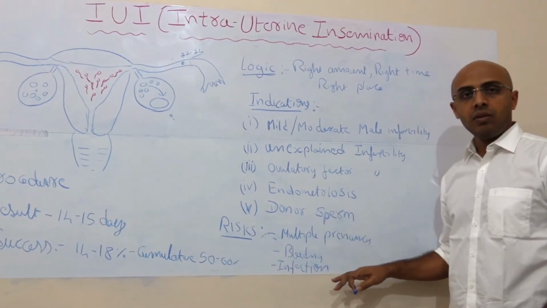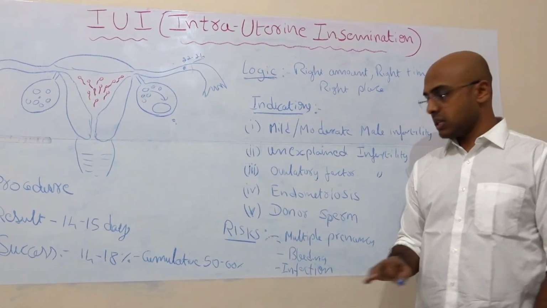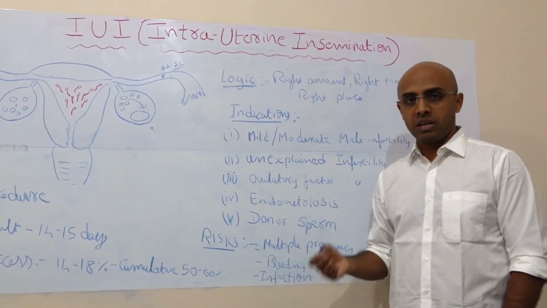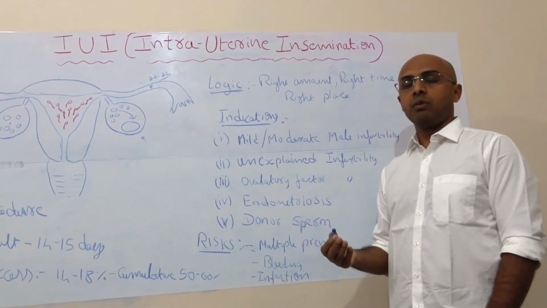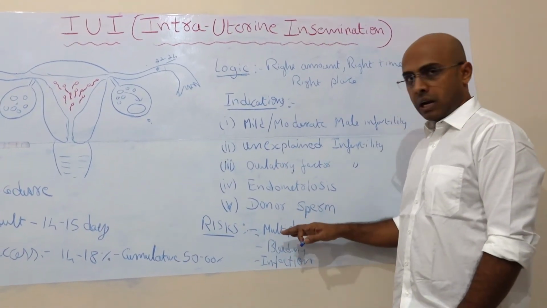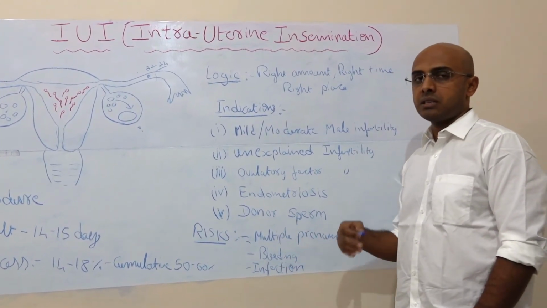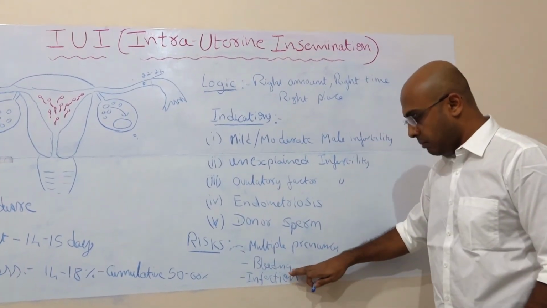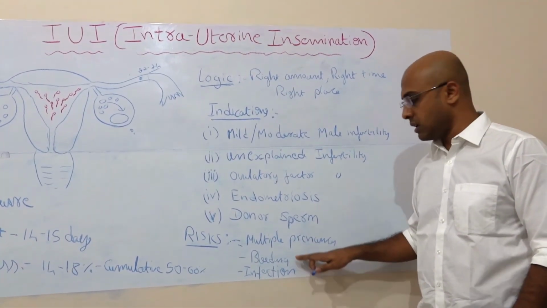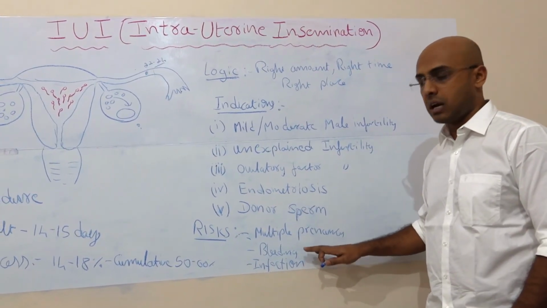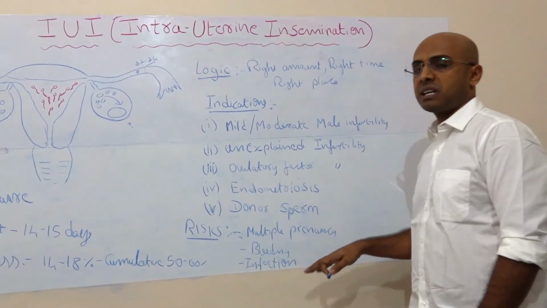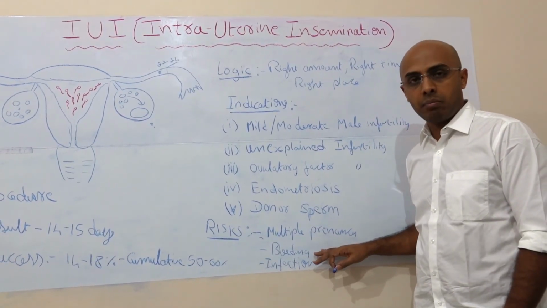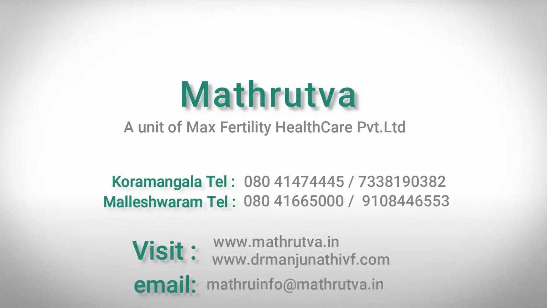What are the risks involved in IUI? There are a few risks, like multiple pregnancy, and sometimes ovarian hyperstimulation, called OHSS. Instead of a singleton pregnancy, people tend to have twins or triplets. Sometimes there is bleeding or infection, but these are rare complications. Multiple pregnancy has around an 8 to 10% chance of happening. So this is about IUI.